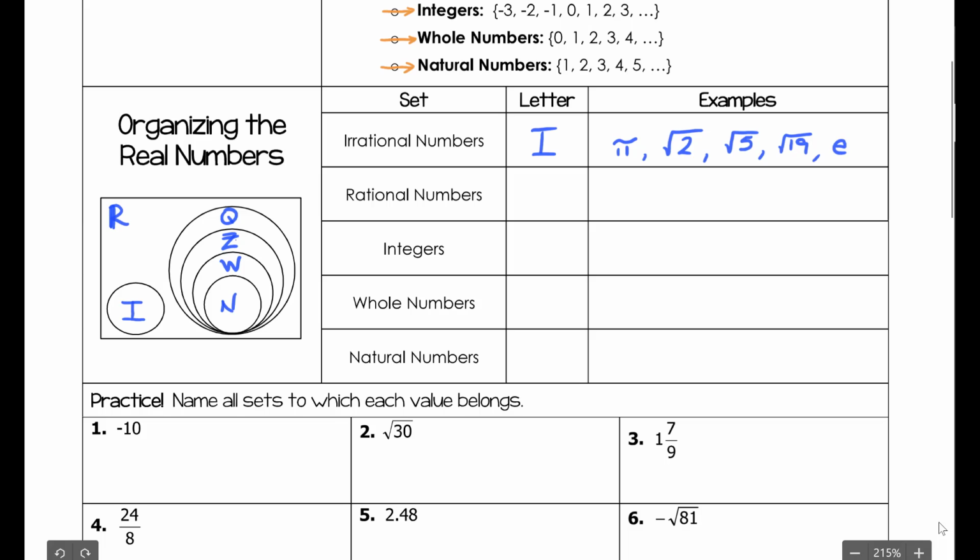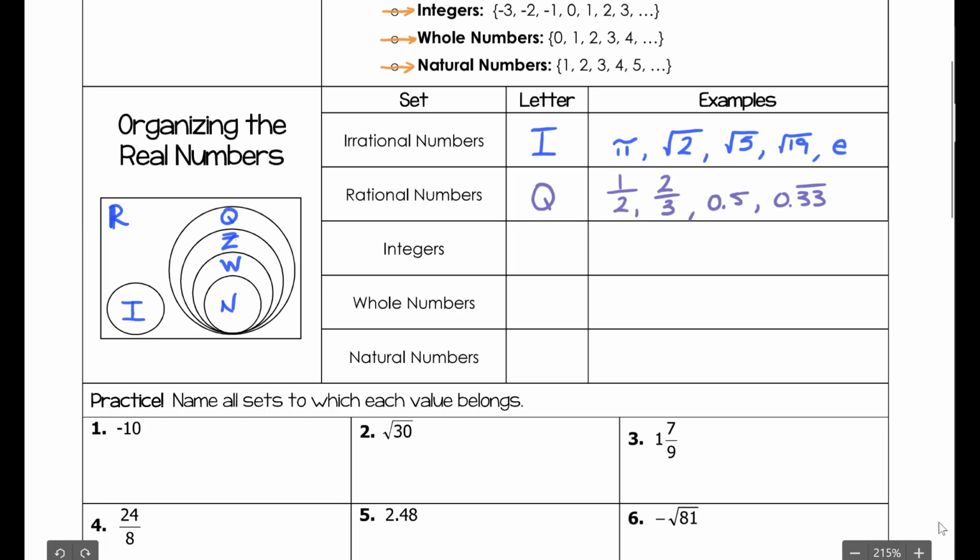With rational numbers, they are expressed by the letter Q, and those are numbers that can be expressed as fractions or terminating or repeating decimals. So 0.5 is a terminating decimal.